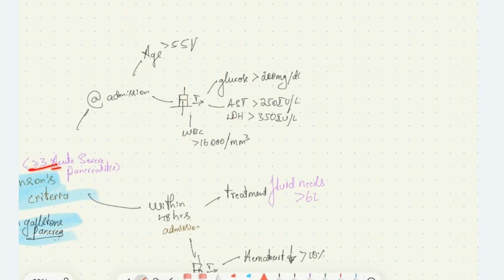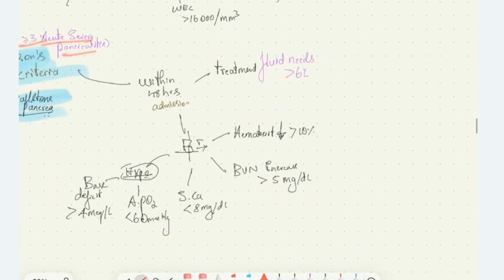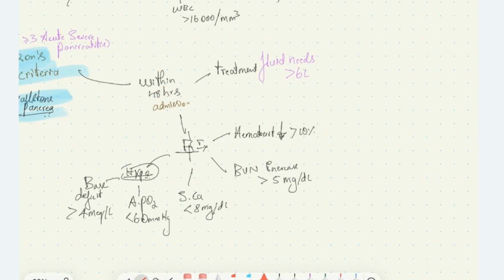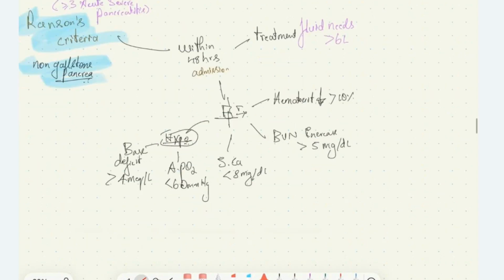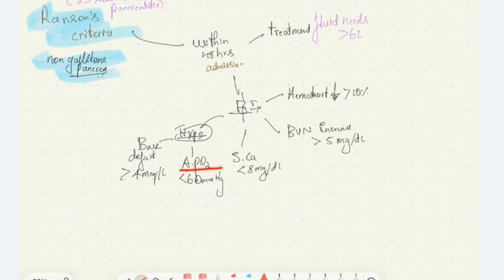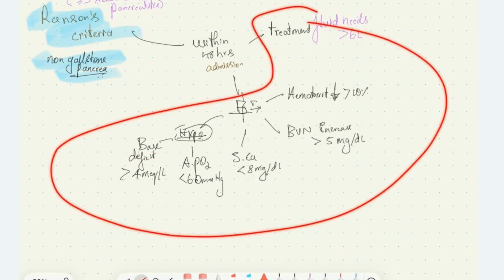it suggests acute severe pancreatitis. Or within 48 hours of admission, if the patient's fluid need is more than 6 liters, or on investigation the hematocrit decreases by more than 10%, or blood urea nitrogen increases by more than 5 milligram per deciliter, serum calcium level less than 8 mg per dl, and arterial PO2, partial pressure of O2, less than 60 mmHg, or base deficit more than 4 milliequivalent per liter, if any 3 components are present, it suggests acute severe pancreatitis.